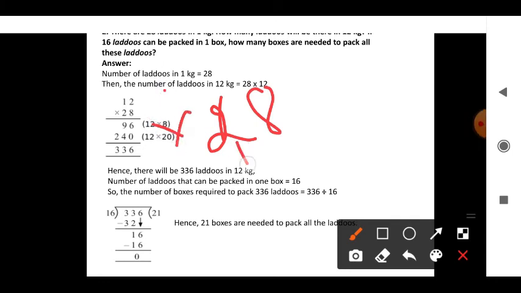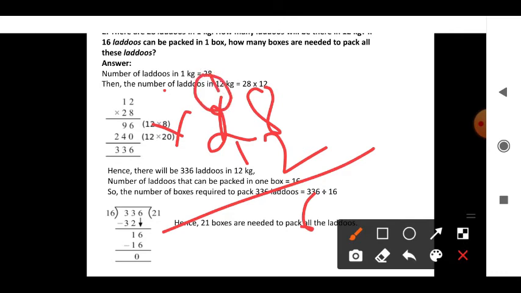See, 1 kg has 28 laddus, so for 12 kg you have to multiply here. See, 8 twos are 16, 2 twos are 4, 1 5.